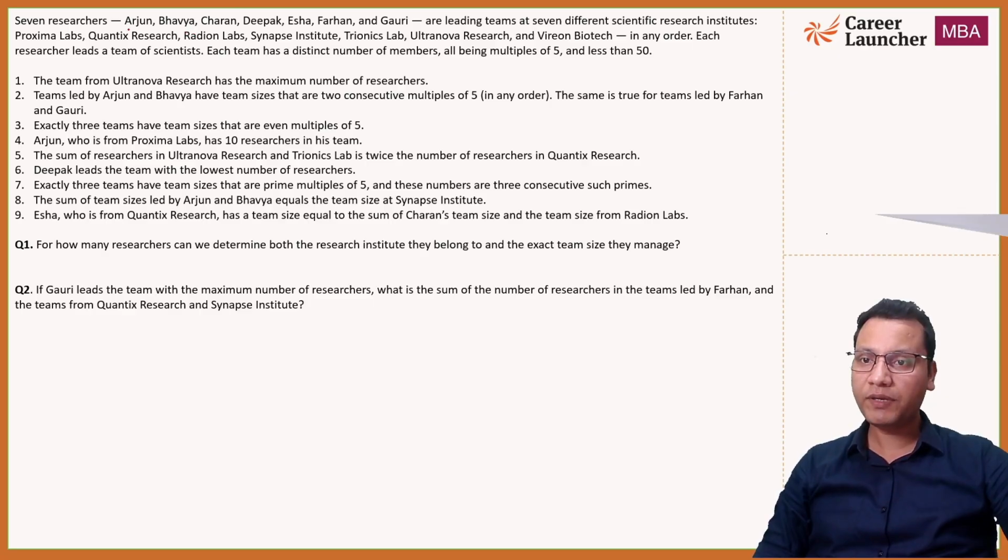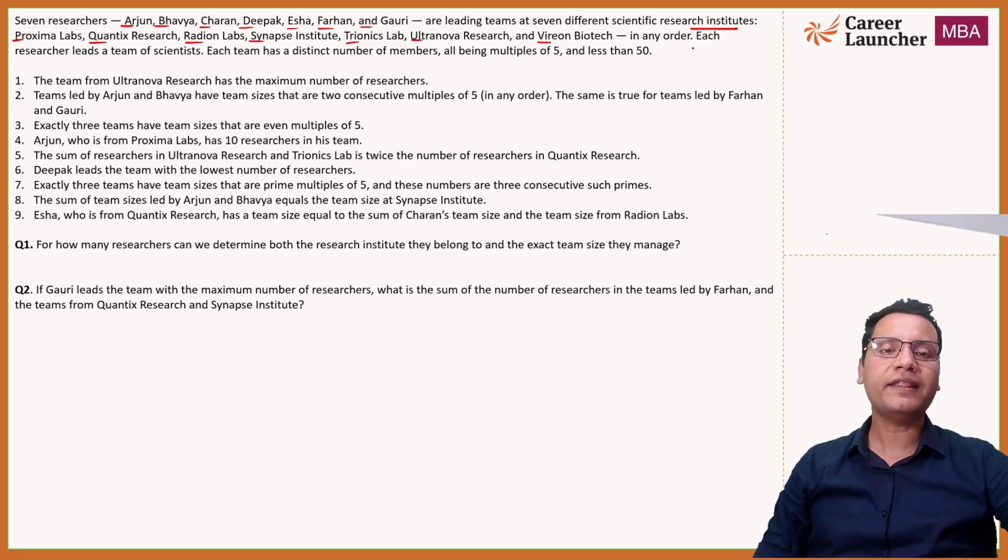You can take the initials as well. So we have A, B, C, D, E, F, and G as the names of the 7 researchers, and we have the different research institutes as P, Q, R, S, T, U, and V. They are in any order.